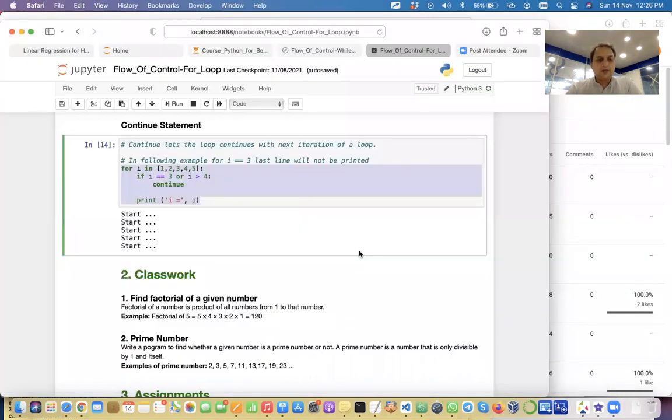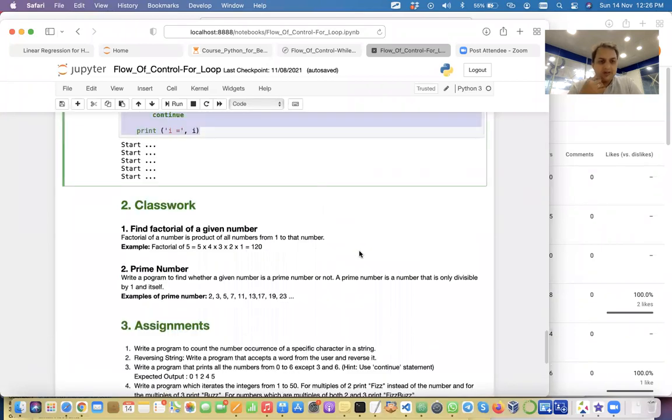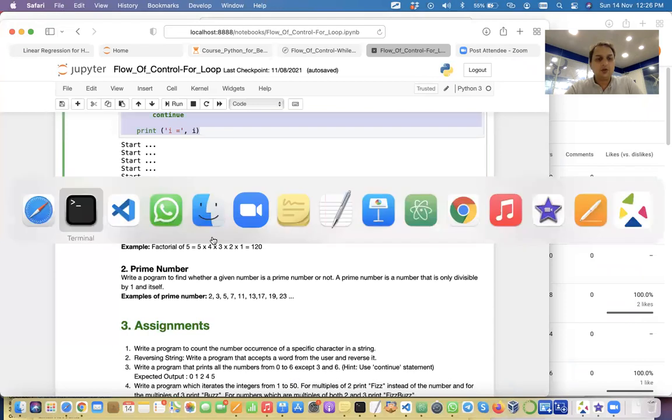So we will actually look into this. There are assignments you can work on. There is a factorial, then there's a prime number, right? So let me write the prime number code for you, but you should write it yourself. I'm not going to share this code, but the video will be there with you. You can refer to this and then write your prime number code. This is a very useful code, okay?